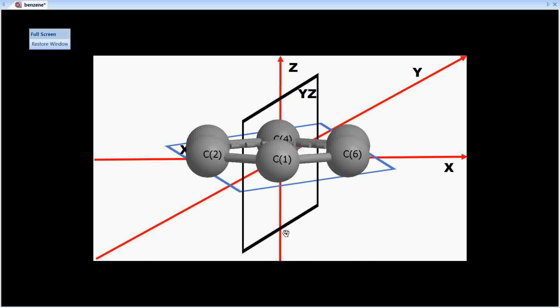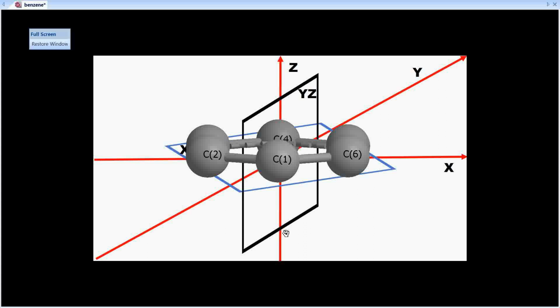Now, let us find out the planes of reflection in this molecule. Before that, let us have a look at the C2 axis, because if you want to study the sigma d, you also have to understand the C2 axis. That is the requirement.